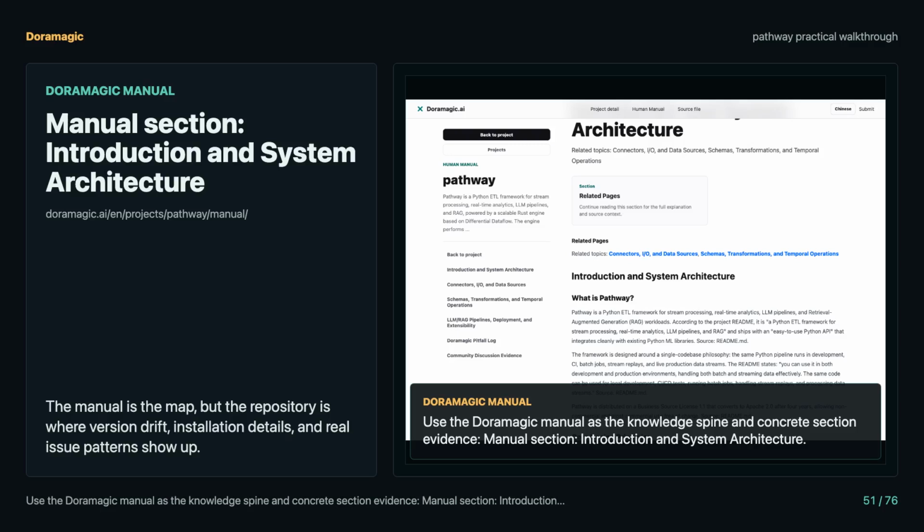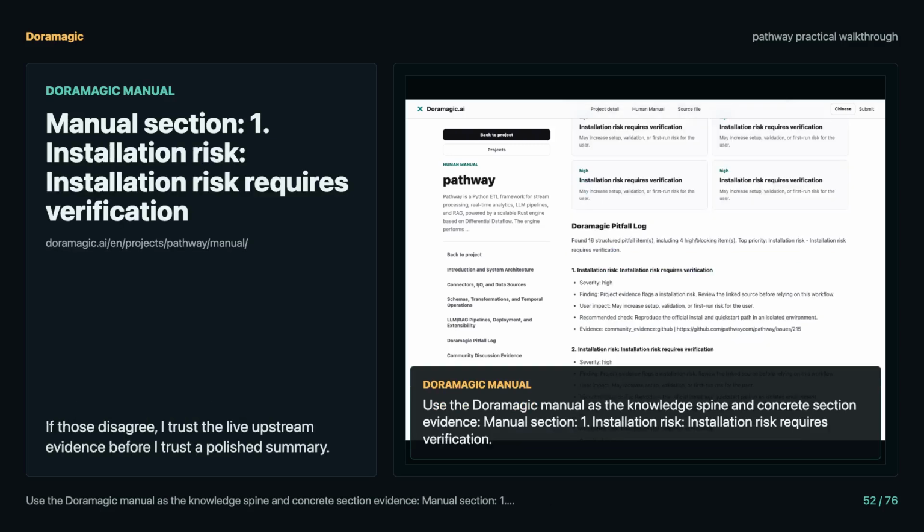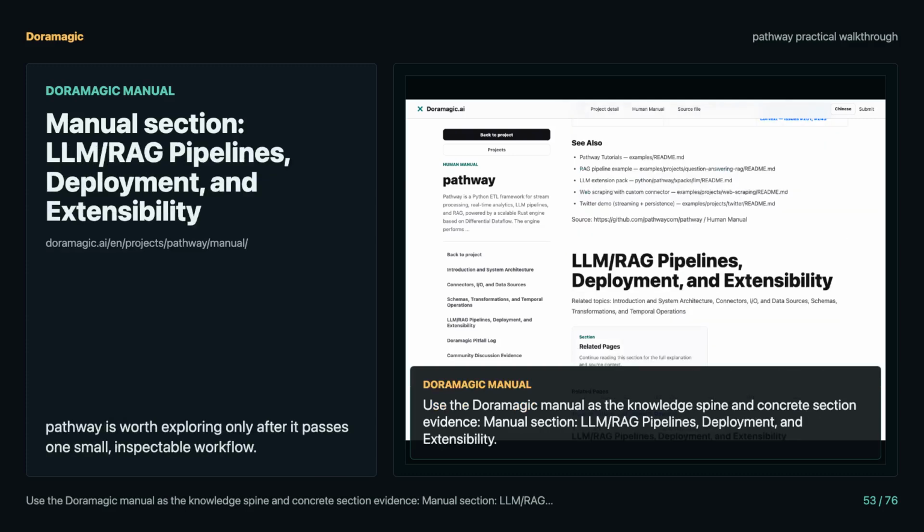That is how I would keep Pathway from becoming another tool that looked promising for an hour and then created a maintenance problem for the next month. Scene notes: read the project by its first side effect.